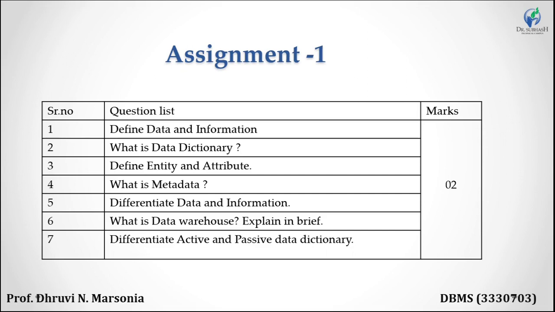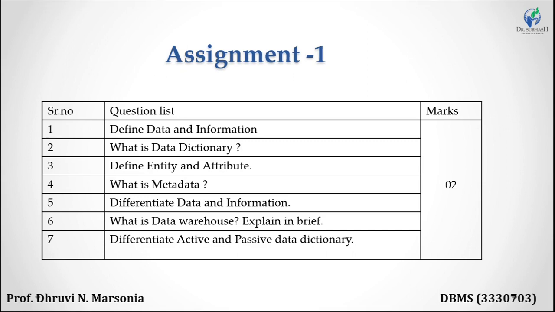We just listed the 4 differences, right? Write those 4 differences in question 5. What is data warehouse? Explain in brief. Okay. The definition of data warehouse, which type of data is stored in data warehouse, and why we need it. For the 2 marks, write in brief.